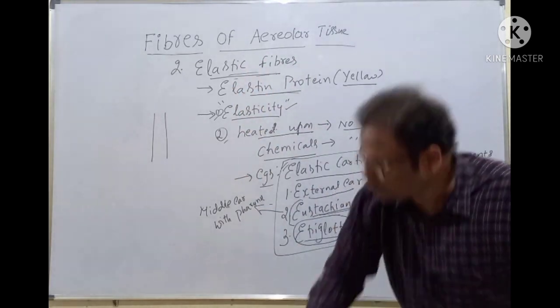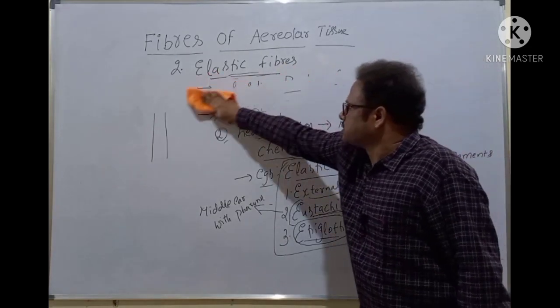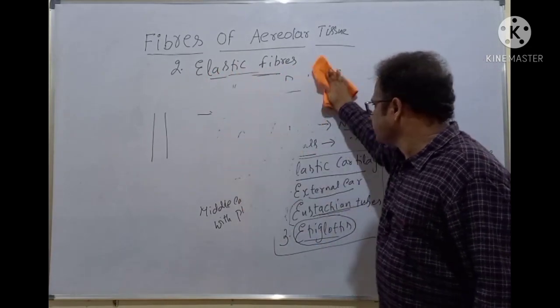Now let's discuss the third type of fibers called the reticular fibers.